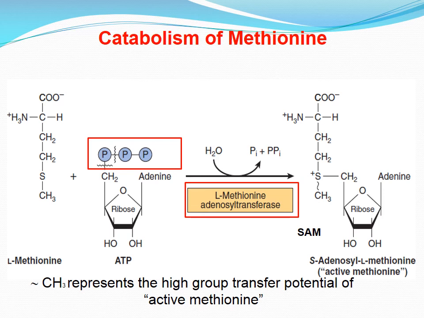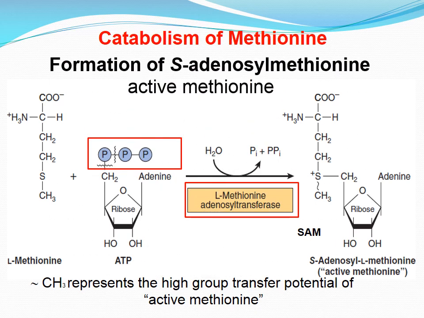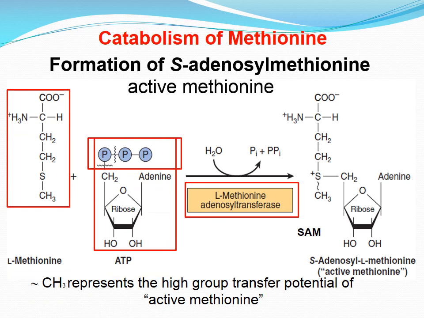Catabolism of methionine. First, there is formation of S-adenosyl methionine, which is active methionine. Methionine reacts with ATP forming S-adenosyl methionine, also called SAM.